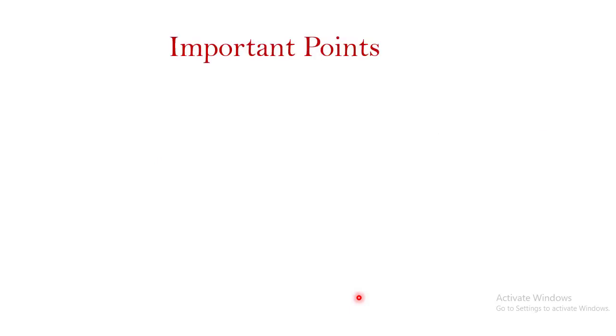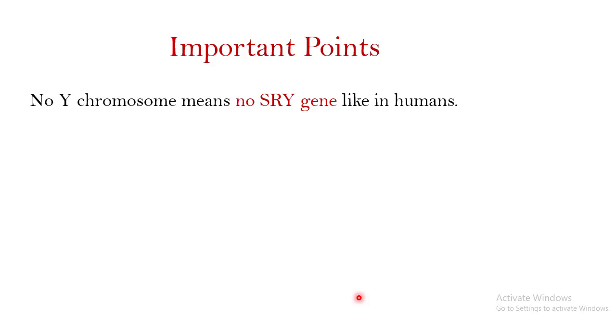If you talk about some of the important points regarding the XX-XO system, one important thing is there is no Y chromosome. That would mean there is no SRY gene, which is present in human beings, and we will talk about the SRY gene and its importance when we talk about human beings, and when we'll be talking about the XX-XY system of sex determination.